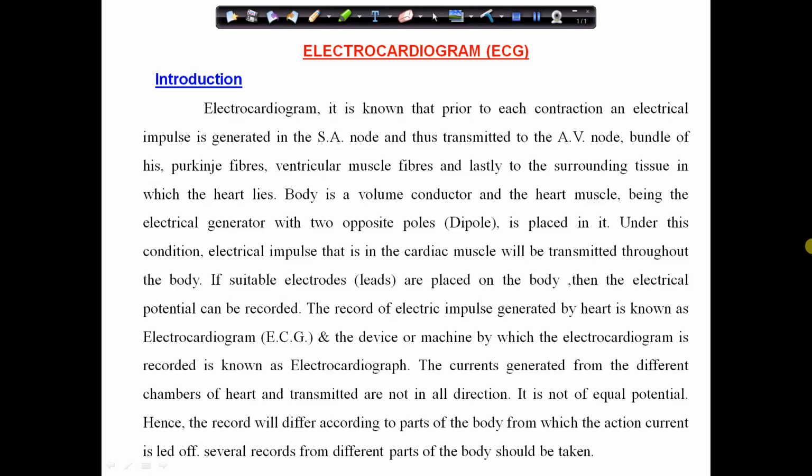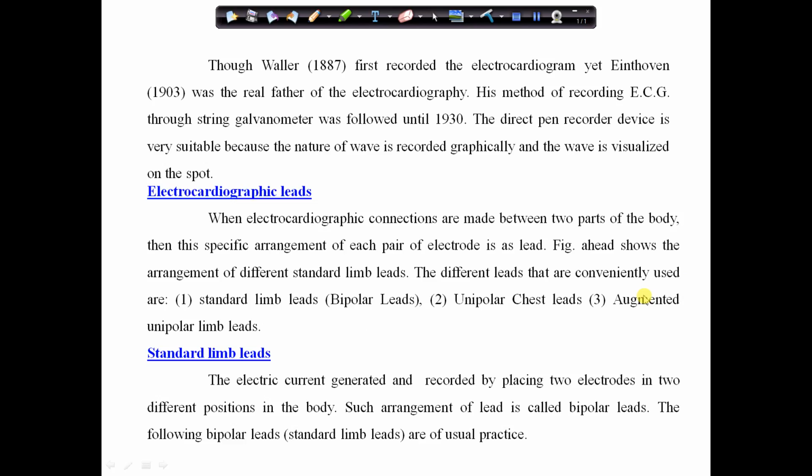It is the summed electrical activity of all the cardiac muscle fibers recorded from the surface of the body. So these are the technical terminology. You should be familiar with that. This technique was actually discovered by a Dutch physiologist, Willem Einthoven, who is considered the father of ECG.